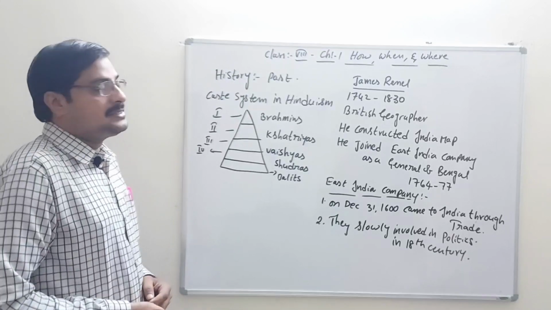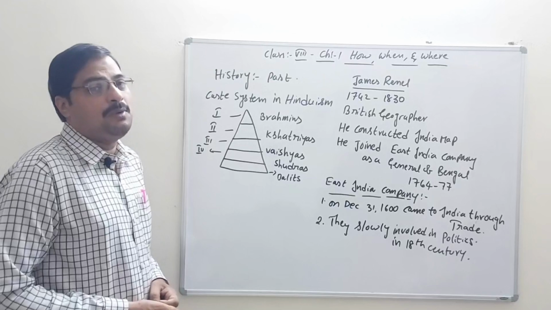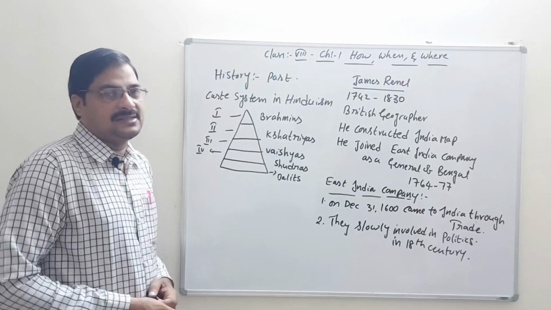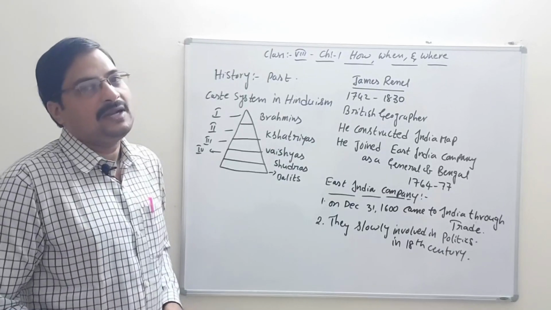According to these systems, at that time we were facing many problems with trading, mainly with European countries.